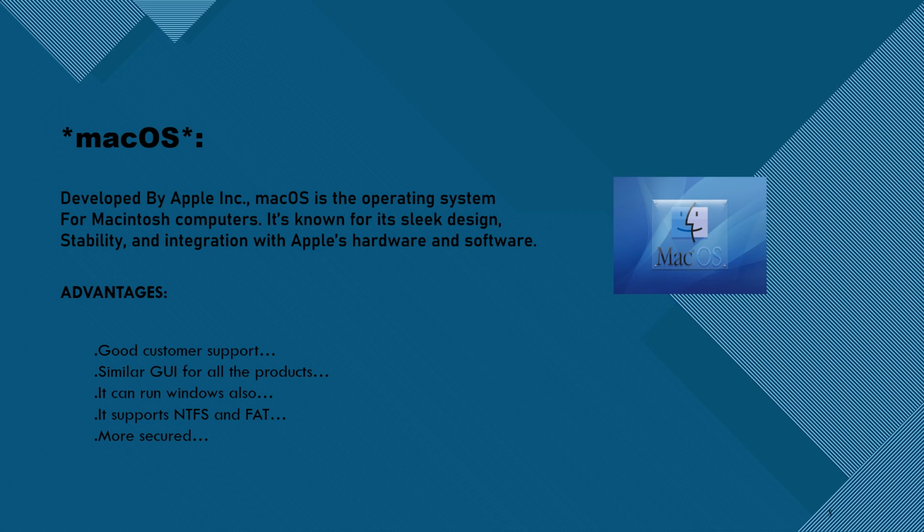Mac OS developed by Apple Inc. Mac OS is the operating system for Macintosh computers. It's known for its sleek design, stability, and integration with Apple's hardware and software. Apple shortened the name to OS X in 2011 and then changed it to Mac OS in 2016 to align with the branding of Apple's other operating systems iOS, WatchOS, and tvOS.